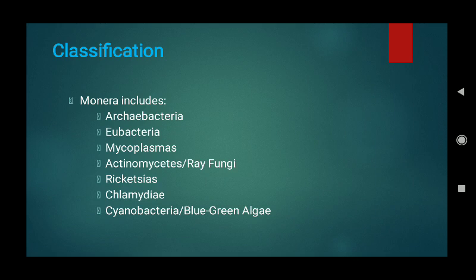Now their classification, they have been divided into different groups. We have here archaebacteria, then eubacteria, mycoplasmas, actinomycetes, Rickettsias, Chlamydia, and finally cyanobacteria or blue-green algae. We will discuss only archaebacteria, eubacteria, and cyanobacteria, because it is not mentioned in your syllabus, you don't have to go into the details of every single group. I think this is all for today.